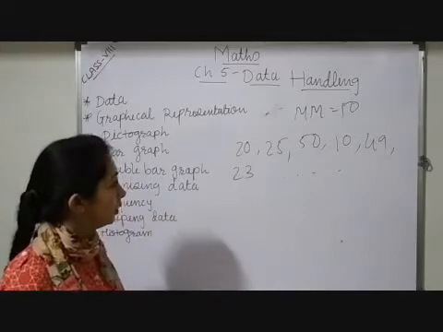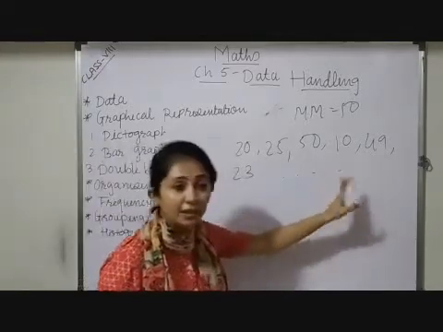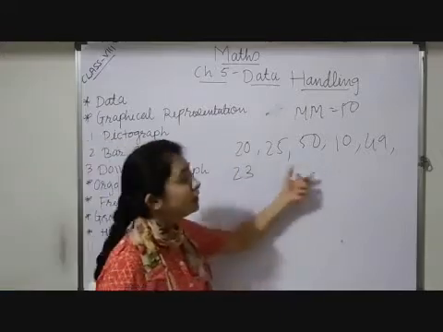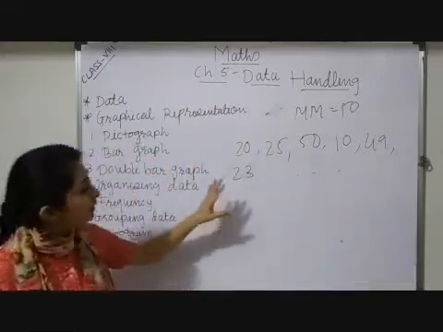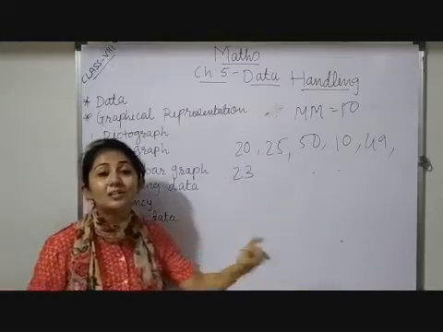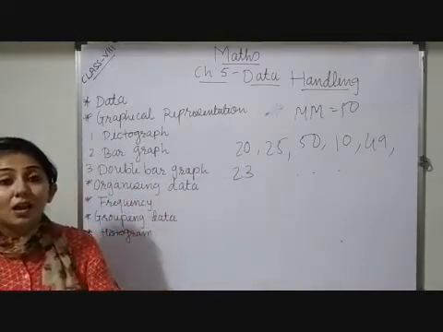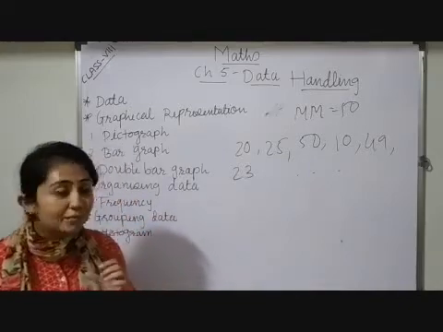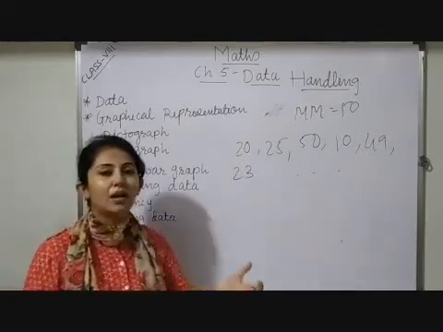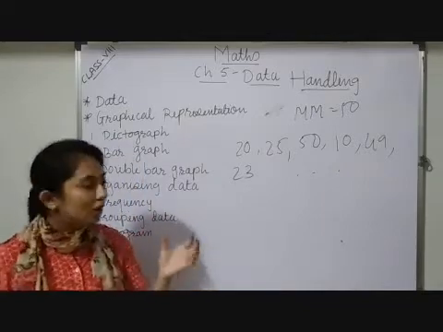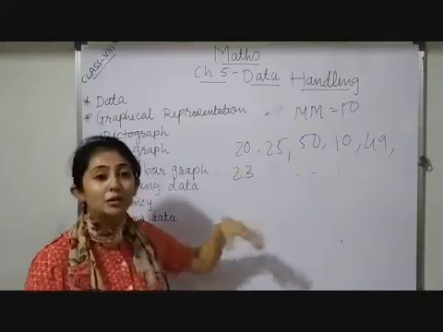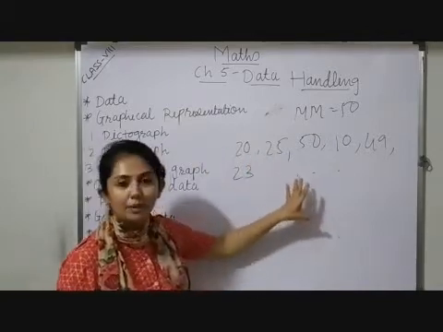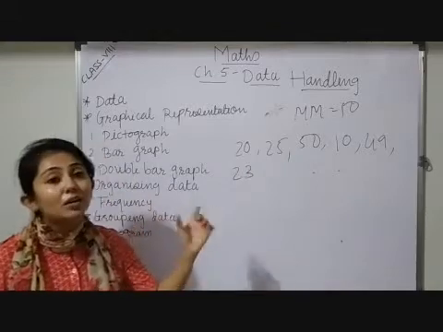Now here you can observe, the data is not in ascending order, not in descending order, and not in a specific interval. So the data we are getting is known as unorganized data, or we can say raw data, or one more word is there, primary data. Primary data means I have just collected information on one piece of paper or on a computer, wherever you want to collect. Such information is known as raw data.